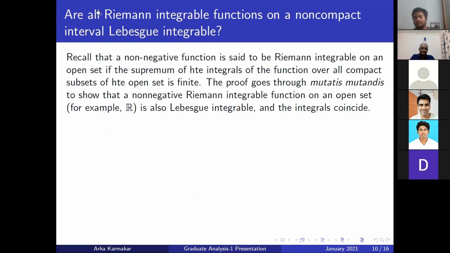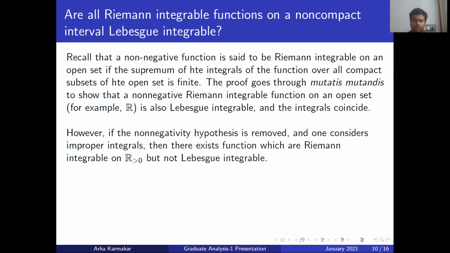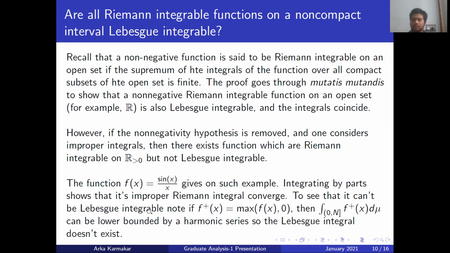Now there is another question. The statement that you proved, that any Riemann integrable function is Lebesgue integrable, is actually not true in its full generality. Note that in the proof we very carefully use the fact that the Riemann integral is bounded. If the function is non-negative, then the exact same proof works verbatim to show that if it is Riemann integrable on an open set, then it's Lebesgue integrable there as well. But if it's not, then we have a counterexample. The counterexample is given by f(x) equal to sin x over x. Here you're not considering the Riemann integral in the normal sense, but the improper Riemann integral, which is given by the limit as n goes to infinity of the integral from 0 to n of sin x by x.